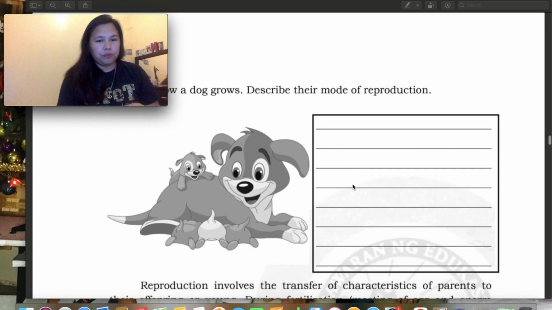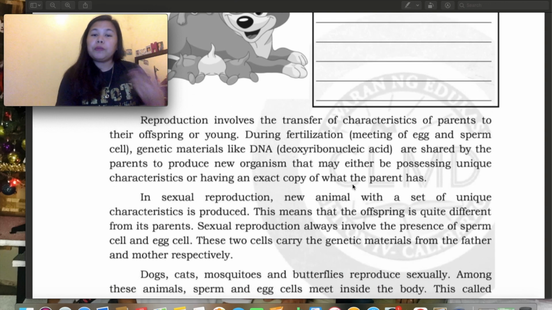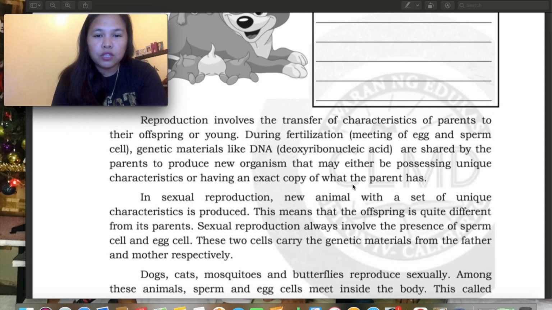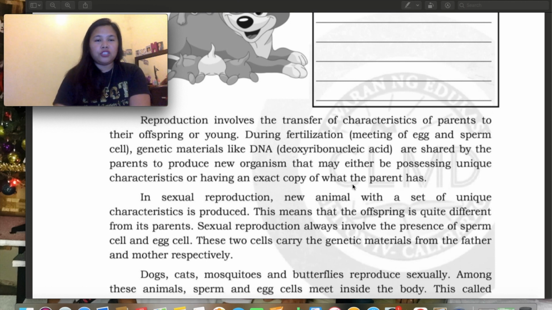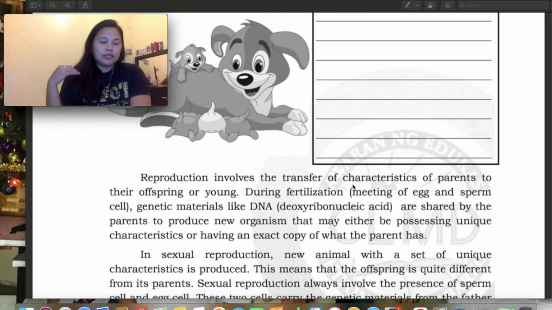So yun po. Here, reproduction involves the transfer of characteristics of parents to their offspring or their young. So ito na yung mga genetic something na mga ganon. So genetics, kung ang tatay, for example, nagbe-breed ka ng aso. Si Aspin na babae, then may breed yung lalaking nakabuntis sa kanya. So, yung anak nila, half na siya. Half breed na Aspin.